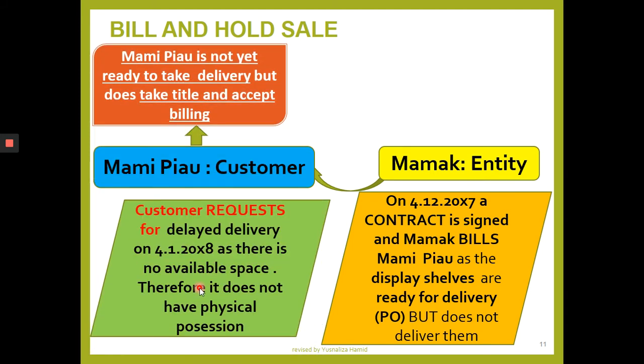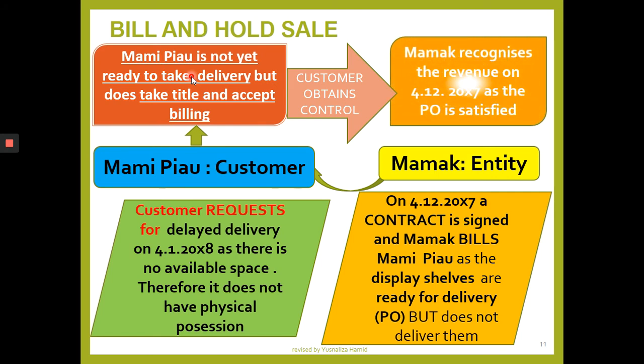However, they have already taken the title and accepted the billing, meaning they are just not ready to take the delivery. We will recognize, Mama, which is the entity, the seller, will recognize the revenue. When? On 4th of December.